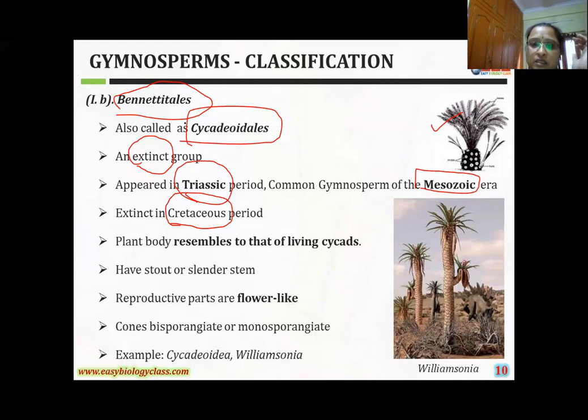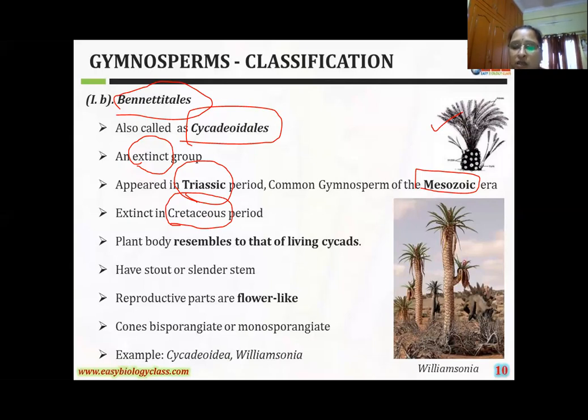Okay, see here, these are the general features. What characters are there in the plants? See, this is a plant body resembling living cycads. You have already studied the Cycas plant at intermediate level. You can observe them in parks and some garden areas. In these plants, also, Cycas plants are there.